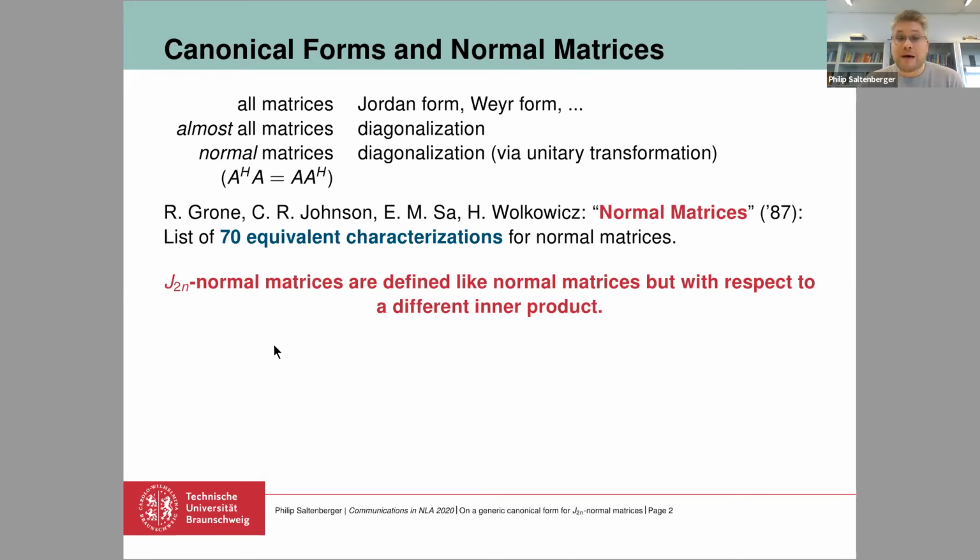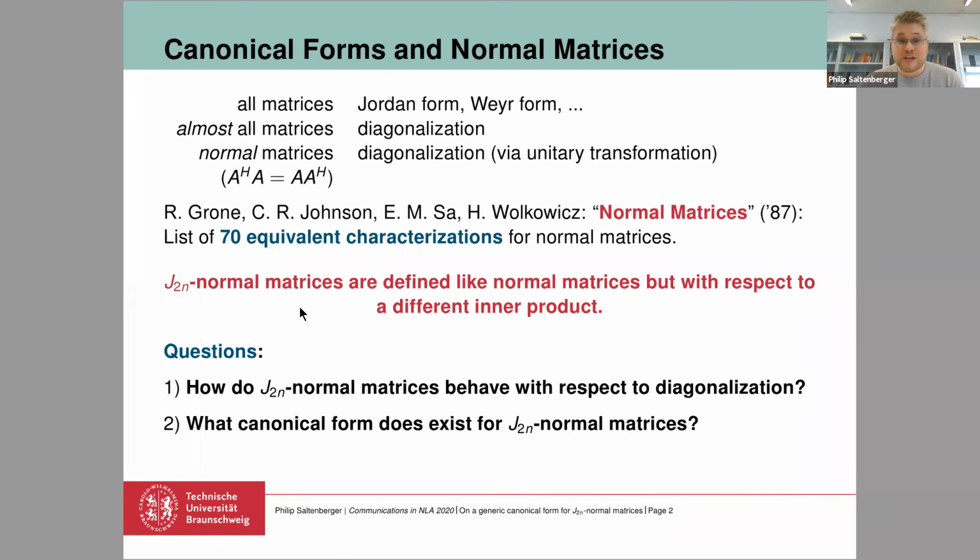I would like to talk about J-normal matrices. And these are defined almost like the normal ones. So there's a relation like this, but with respect to a different inner product. And the questions we considered are: how do the J-normal matrices behave with respect to diagonalization, and what canonical form does actually exist for this type of matrices, for these J-normal matrices?